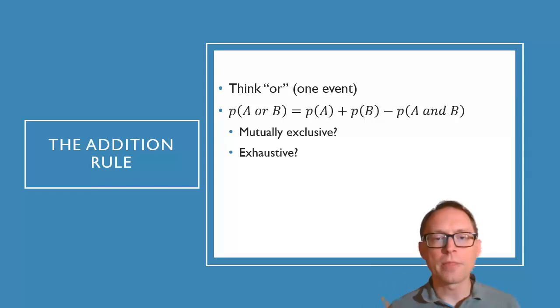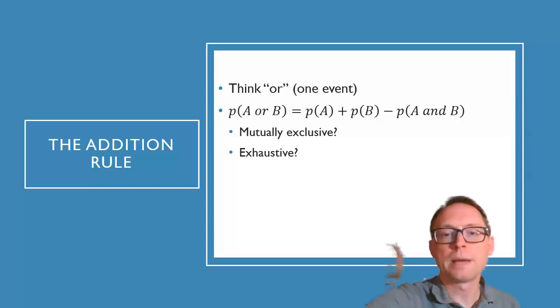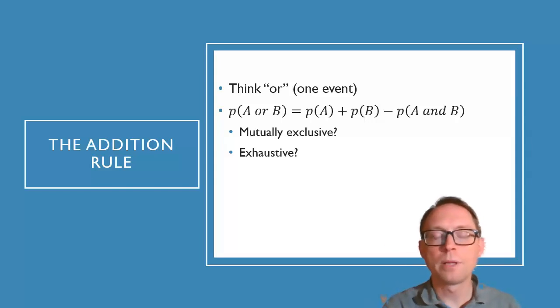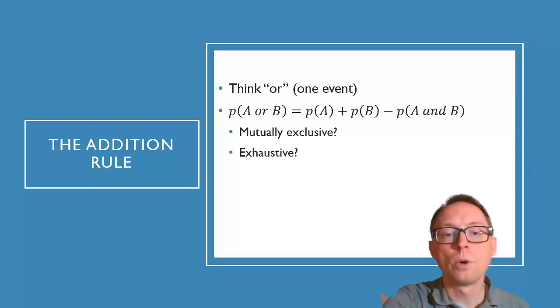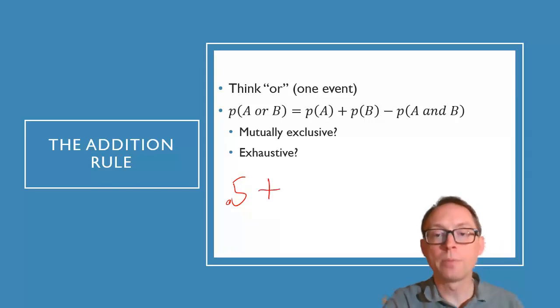All right, so let's think about this. We're going to talk about this and do some examples. So let's do the first example that we just talked about. What is the probability of me pulling a red card or a face card? Let's do that, red card or face card. So what is the probability of pulling a red card? The probability of pulling a red card, we've already determined that, is 0.5, right? 0.50.